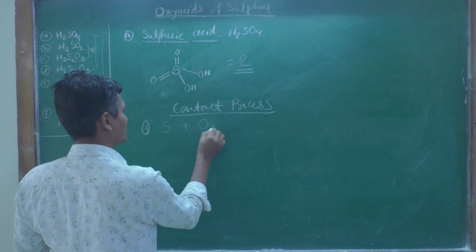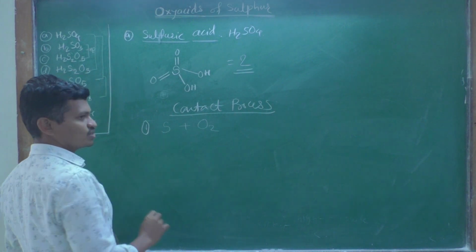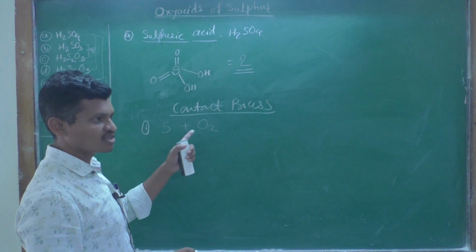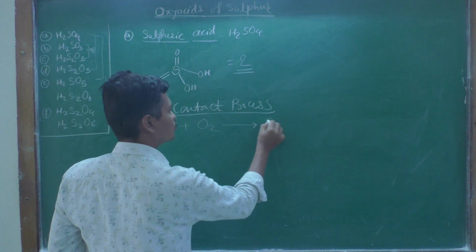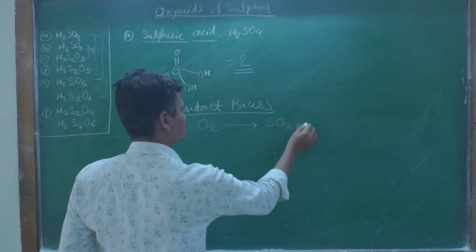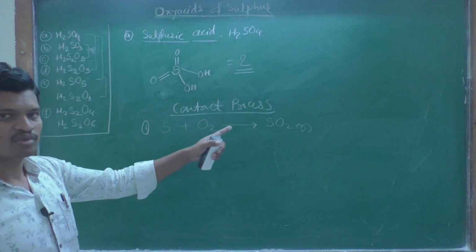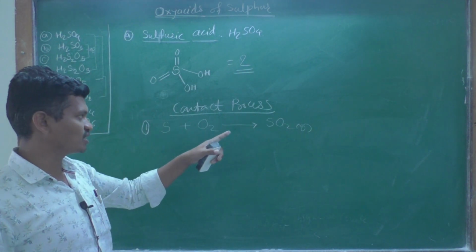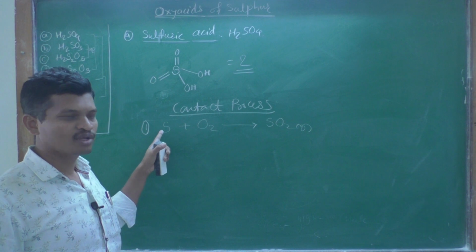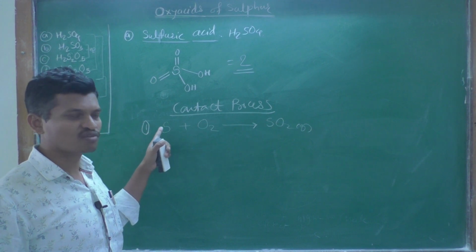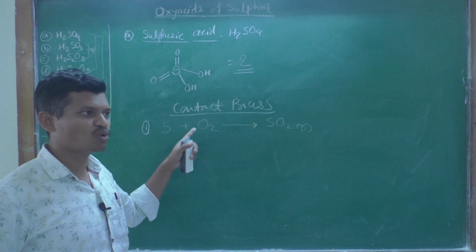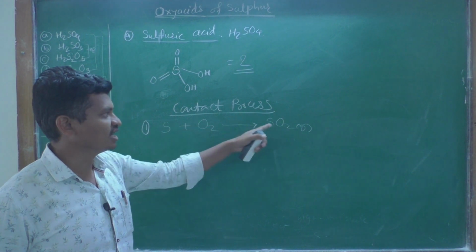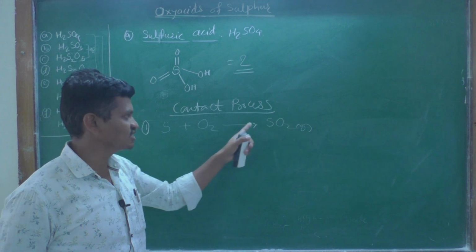So, sulfur is oxidized to form SO2 gas, that is sulfur dioxide. This is the first step, that is oxidation of sulfur or iron sulfide. It is also called air oxidation. It is giving sulfur dioxide. This is the first step.